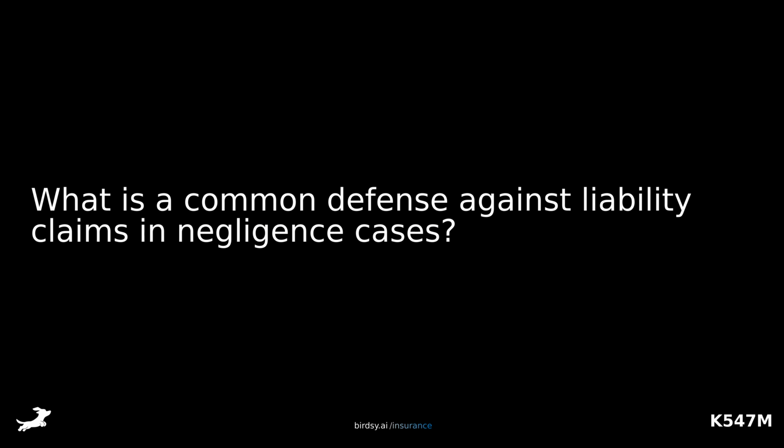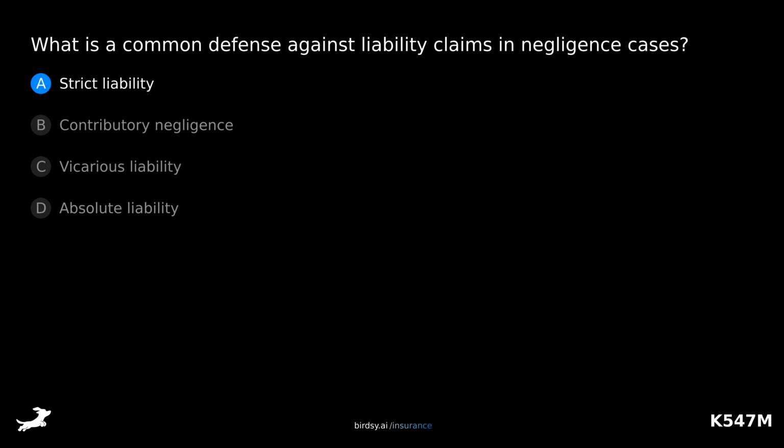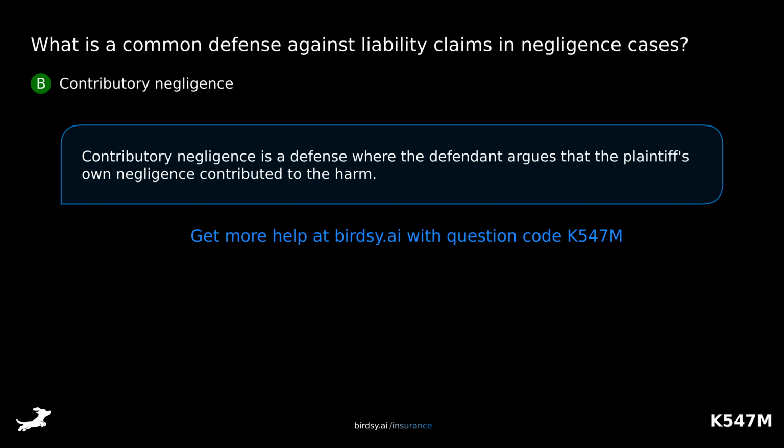What is a common defense against liability claims in negligence cases? Is it A, strict liability, B, contributory negligence, C, vicarious liability, or D, absolute liability? The answer is B, contributory negligence. Contributory negligence is a defense where the defendant argues that the plaintiff's own negligence contributed to the harm.